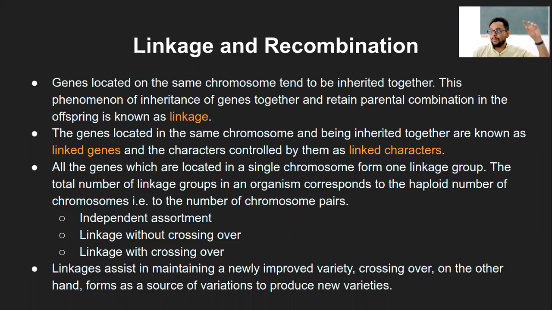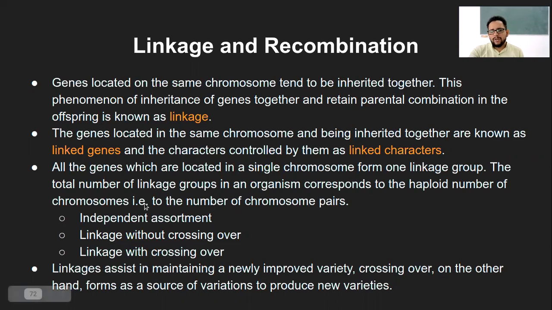Not necessarily chromosome 1 and 100 are close to each other, but at least the other chromosomes, let's say 49 and 50, or 60 and 61, are closely associated. If you talk of the whole chromosome as a single unit, it forms one linkage group because it is closely associated with at least its adjacent genes.